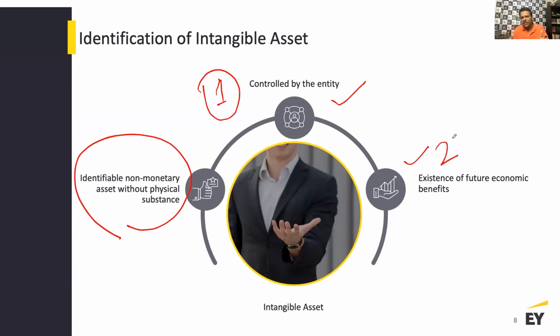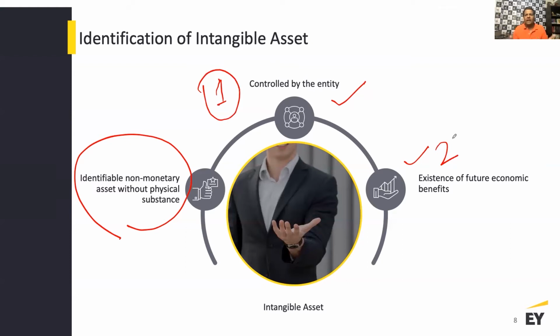Now, these criteria are similar to the recognition criteria we looked at for fixed assets. It has to be controlled, and there has to be probable future economic benefit. And then we're going to look at the requirement that the cost has to be reliably measurable. You should be able to determine the amount of the cost which you need to capitalize. Here in an intangible asset, the additional thing is that there is no physical substance.